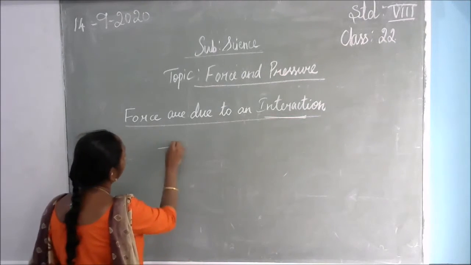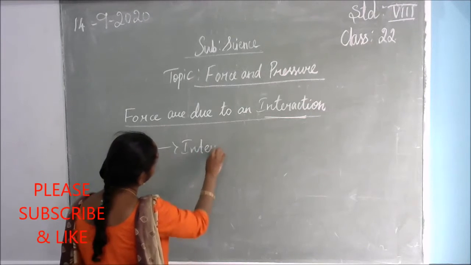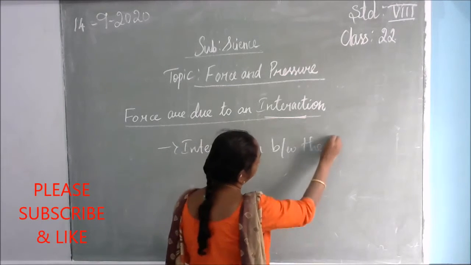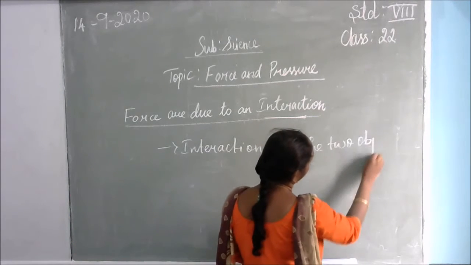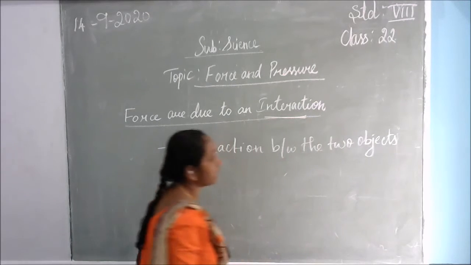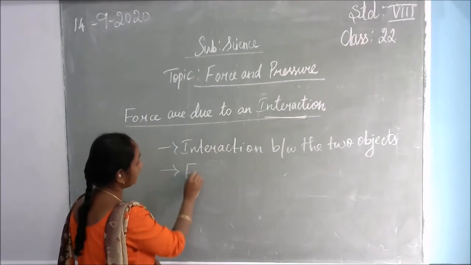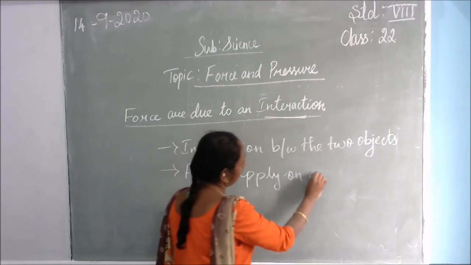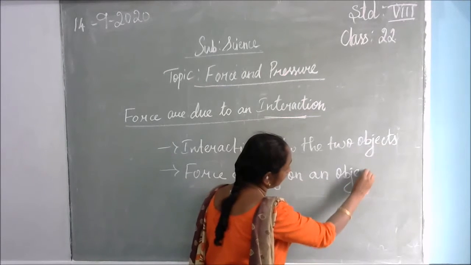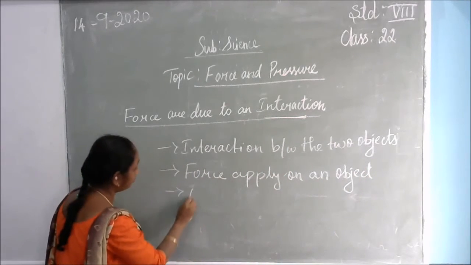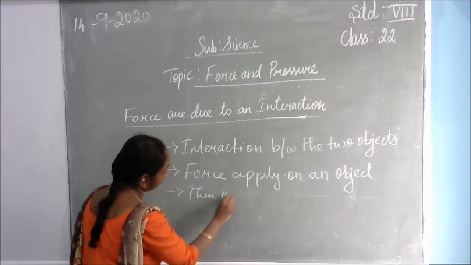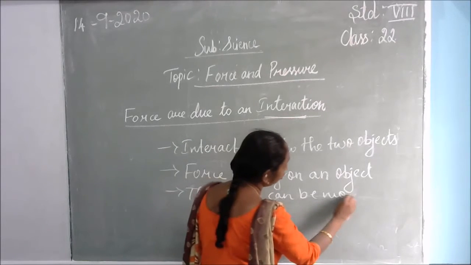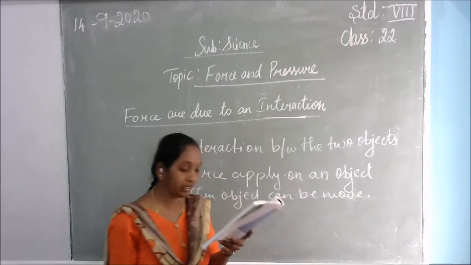So there is an interaction between the two objects. So once the interaction happens, what will happen? The force will be applied here. Force applied on an object, then the object can be moved. The speed will be increased or it will be decreased.